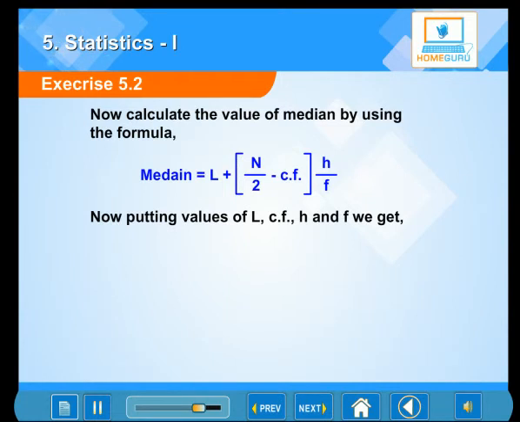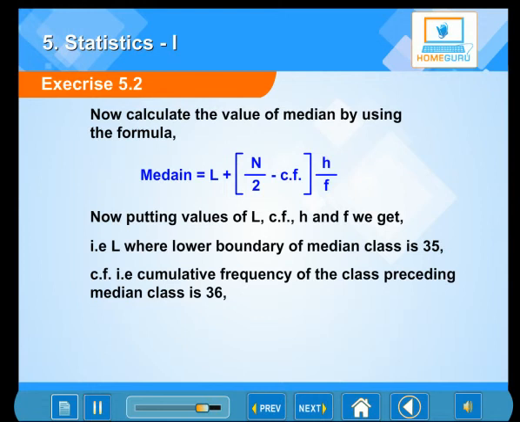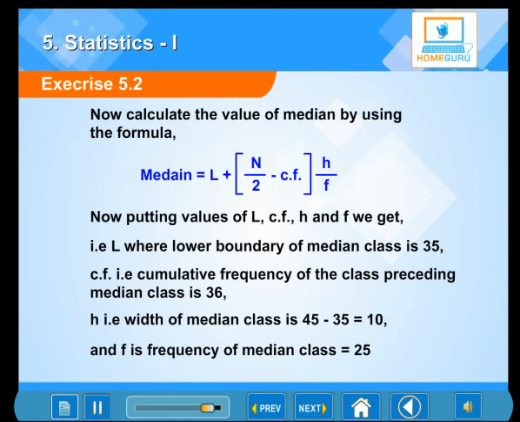Now, putting values of L, CF, H and F, we get L, where the lower boundary of the median class is 35, CF, that is the cumulative frequency of the class preceding the median class, is 36, H, that is the width of the median class, is equal to 45 minus 35, which is 10, and F, that is the frequency of the median class, is 25.